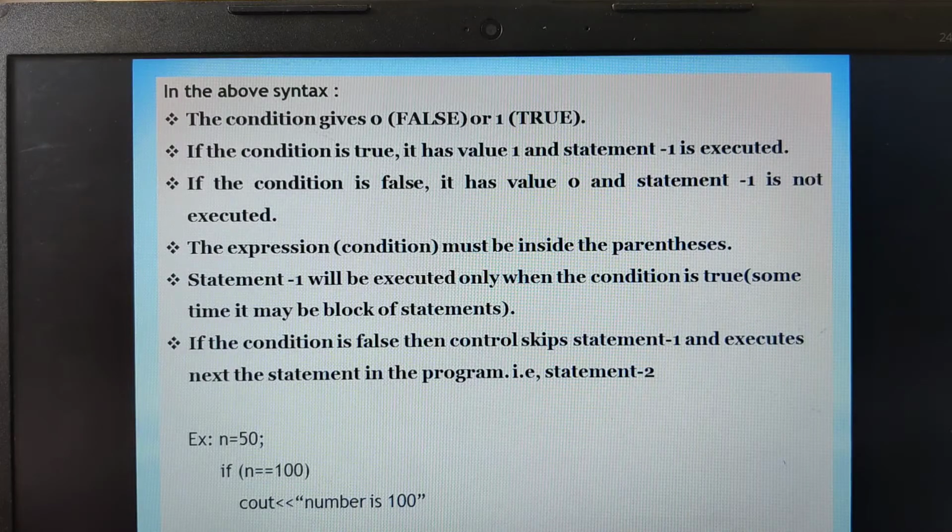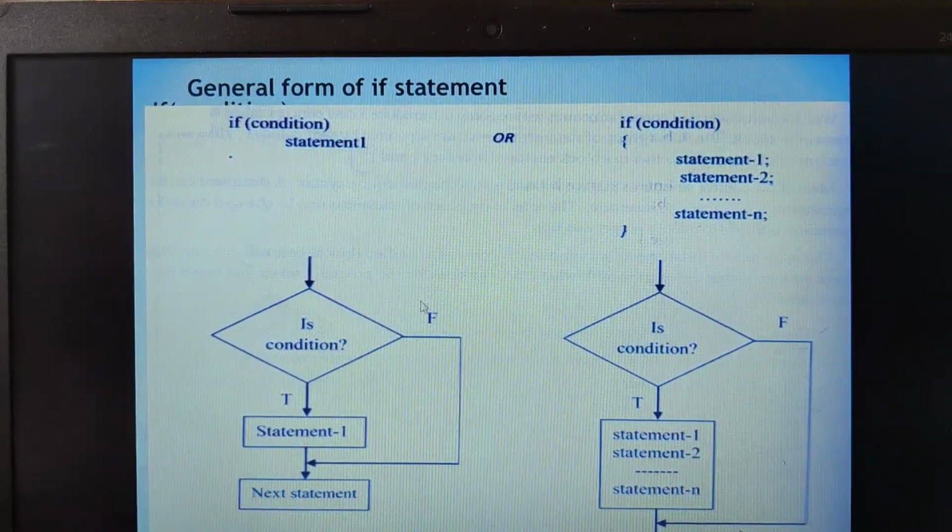That is why in the general syntax, I may have only a single statement as the true statement, or I may have 2 or 3 statements as true statements. In that case, they have to be represented in the form of a block or compound statement. So this is the general syntax.